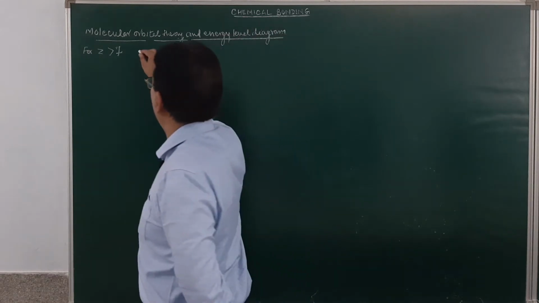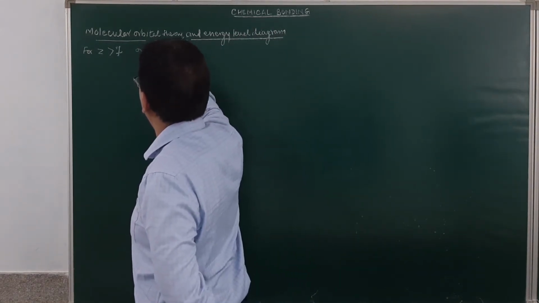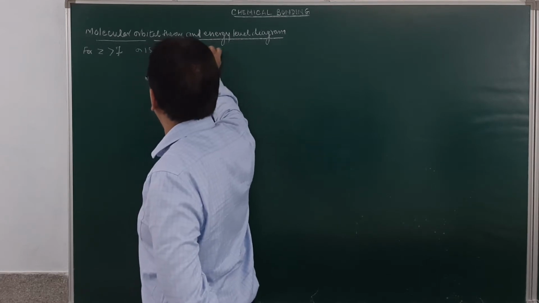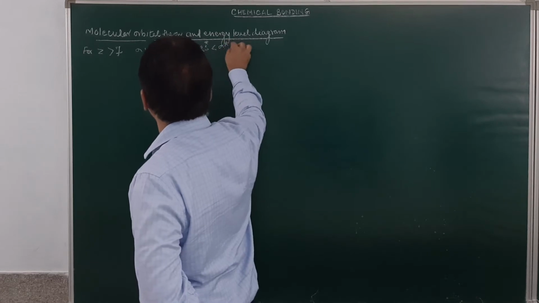The energy level sequence was sigma 1s less than sigma anti-bonding 1s, less than sigma 2s, less than sigma anti-bonding 2s.